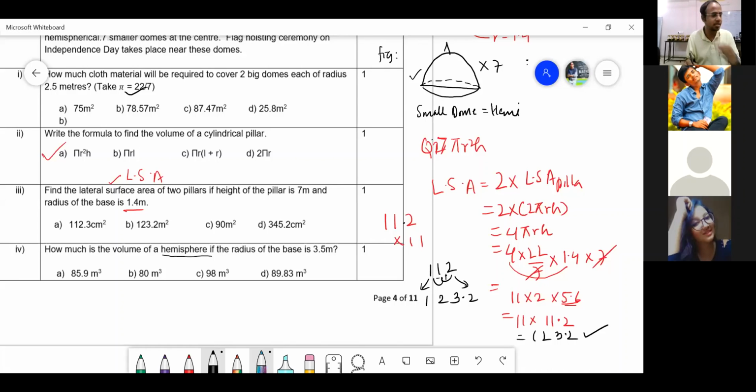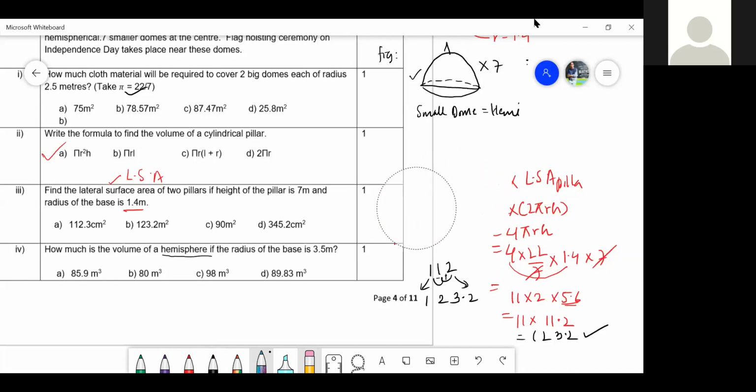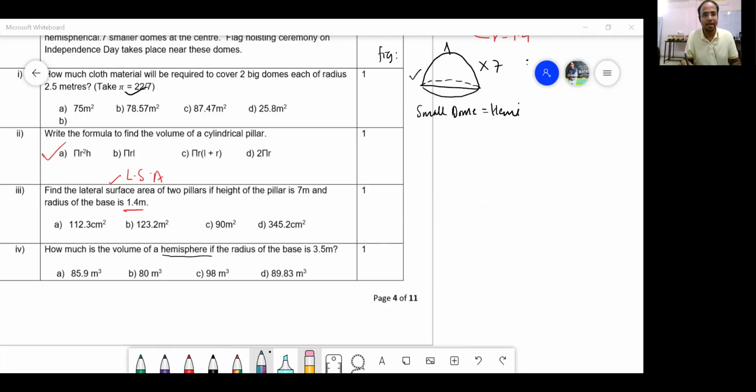Volume of hemisphere, what is the answer? What is the formula for volume of hemisphere? 2 by 3 pi r cube. Sir, 89.83 answer है शायद. हाँ, so अभी देख लेते. Yes, you got it right, beta. It is nothing but 2 by 3 pi r cube.